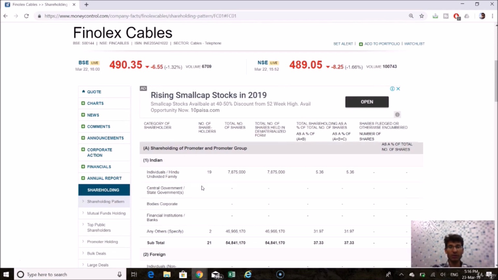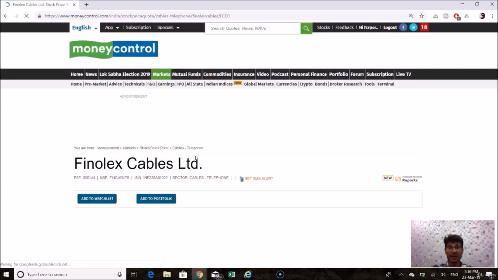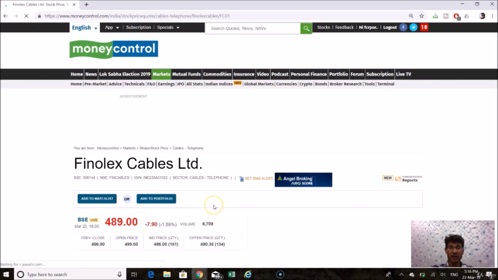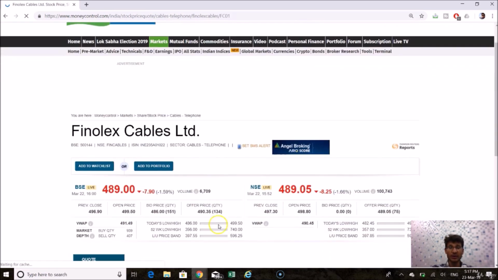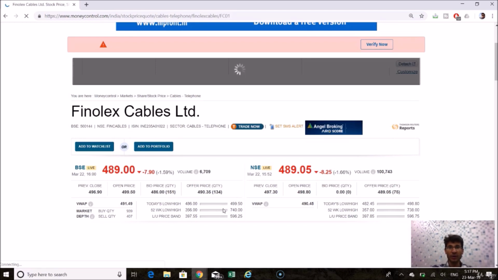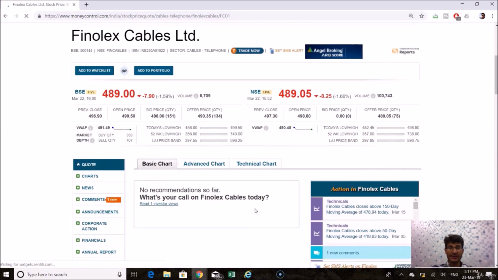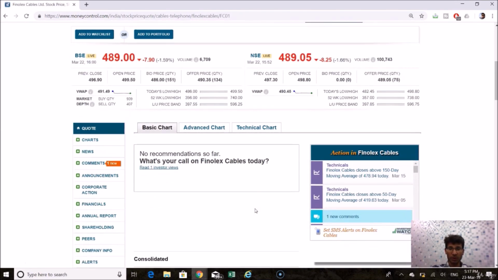Right now the overall feel that I'm getting for the company is that I particularly wouldn't just jump into the stock and invest, because though the price is nice, the price would have been much better at 371 rupees. It has corrected a little bit. It has rather jumped a little bit from 371. If the stock comes in at 371, I will definitely buy it, if not for a long period of time, then definitely for a short period of time from a trading perspective. So that's pretty good about the stock.